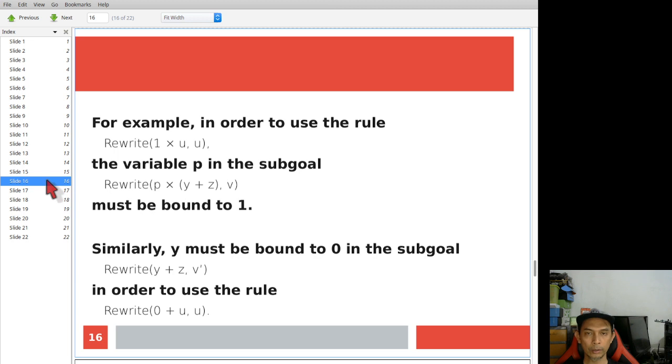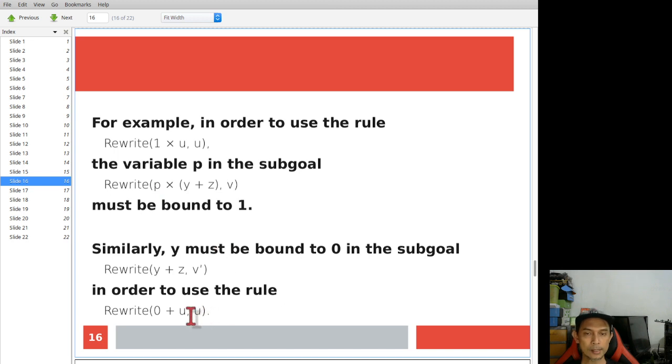So in order to apply the variable, the first rule, p times y plus z, if you need to simplify it into rewrite 1 times u equal to u, p must be bound to 1.